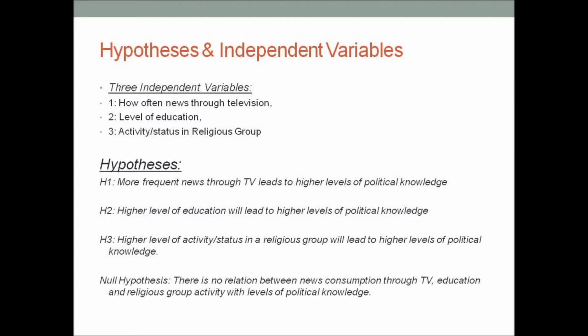My second hypothesis is that the higher level of education will lead to higher levels of political knowledge. And lastly, that the higher level of activity/status in a religious group or religious association will lead to higher levels of political knowledge. For my null hypothesis, it can be said that no relationship exists between news viewed by television, education, and religious status with the levels of political knowledge.